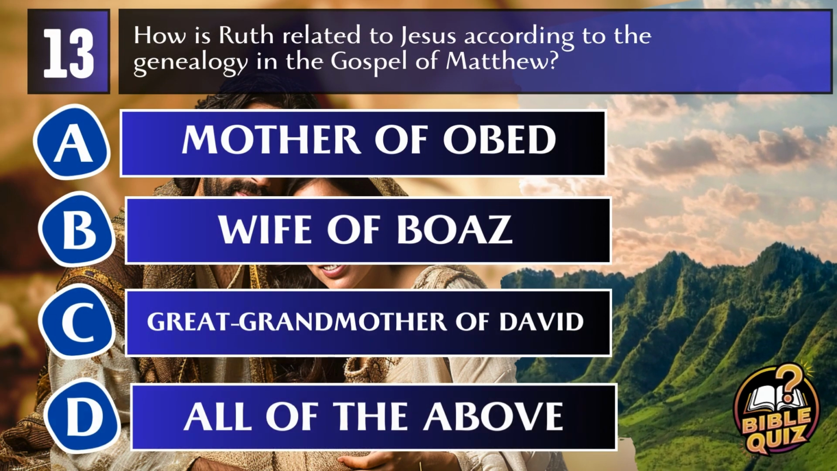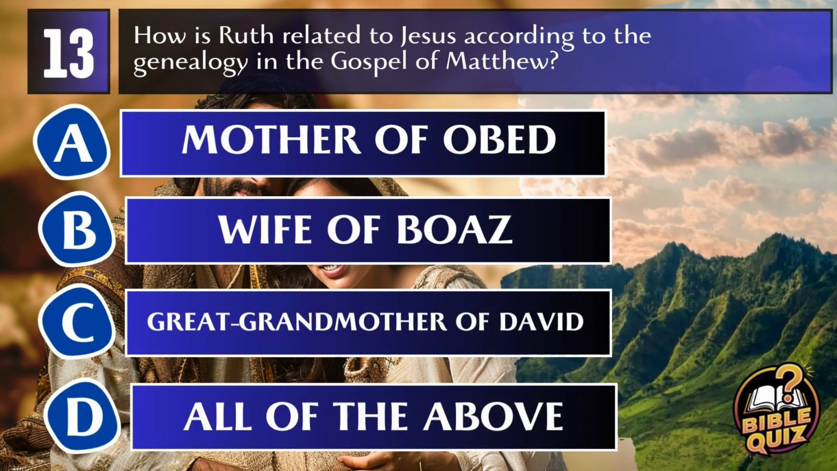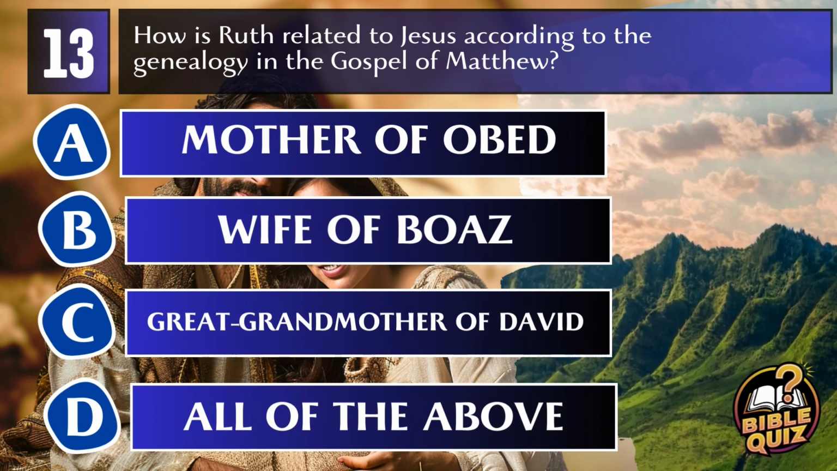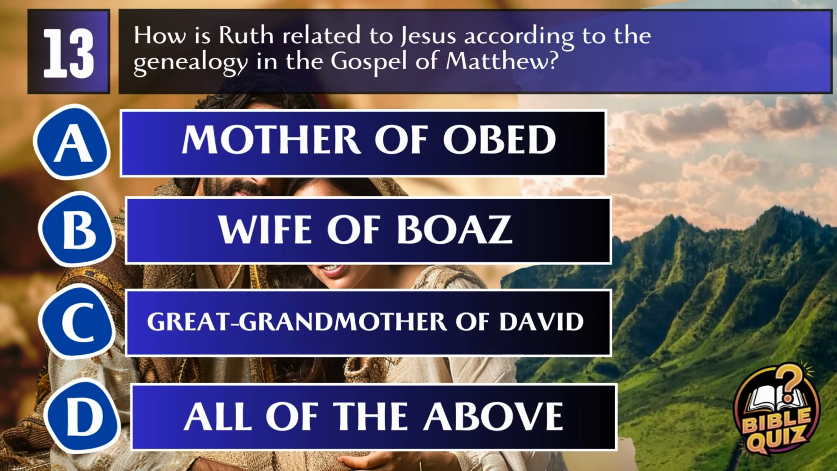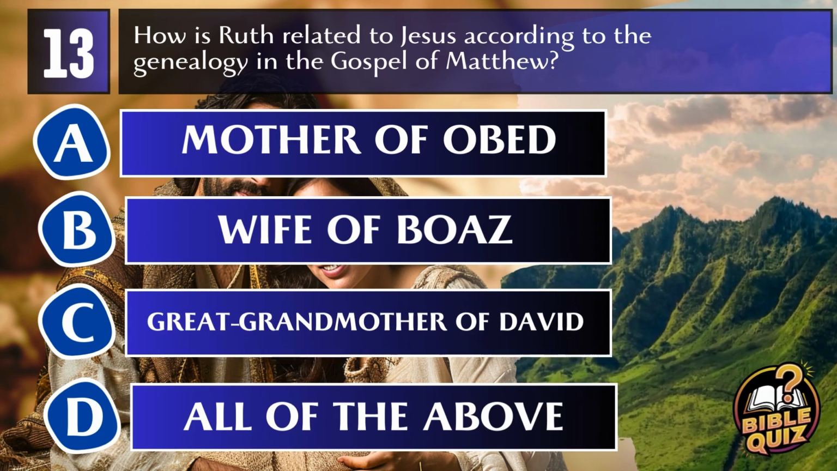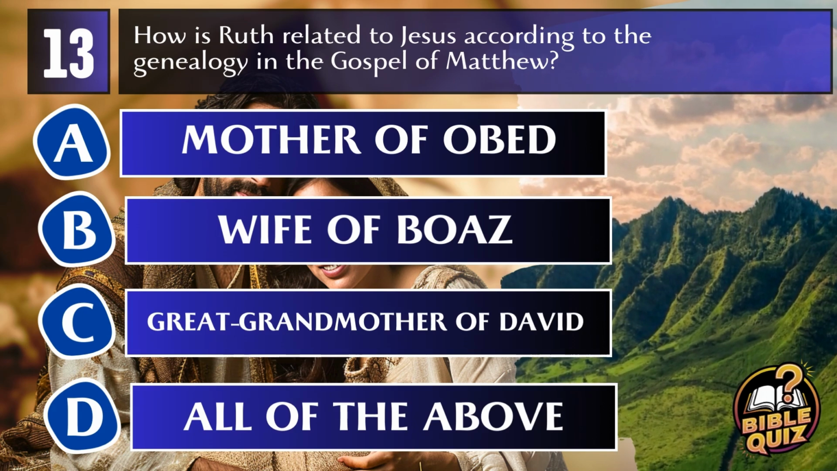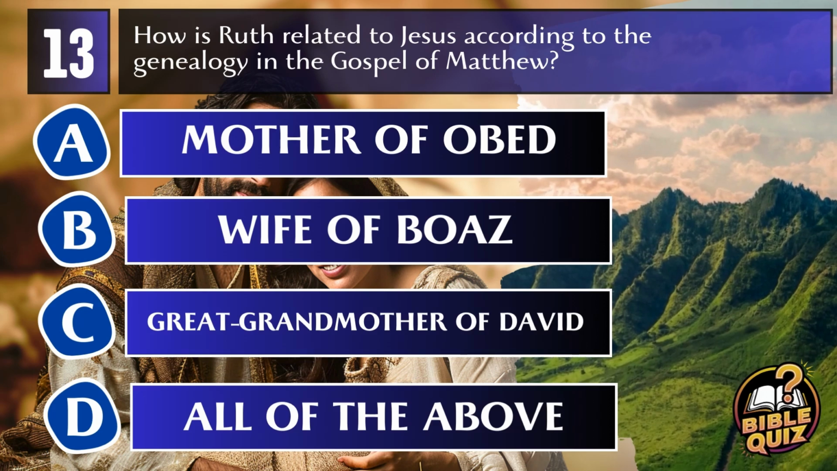Question 13. How is Ruth related to Jesus according to the genealogy in the Gospel of Matthew? A. Mother of Obed. B. Wife of Boaz. C. Great-grandmother of David. D. All of the above.